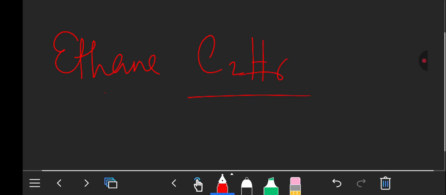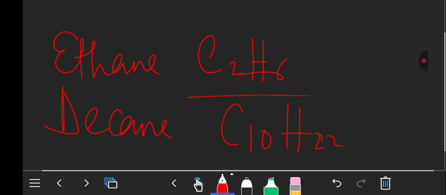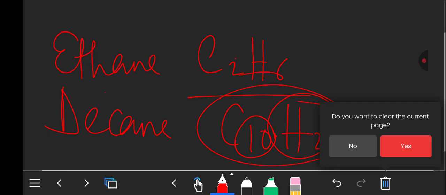We can talk of ethane. The formula is C2H6, okay? That is an alkane. So it is showing that there are 2 carbon atoms and 6 hydrogen atoms. That is the molecular formula. When you talk of maybe decane, C10H22, it is showing that there are 10 carbon atoms and 22 hydrogen atoms. That is a molecular formula.